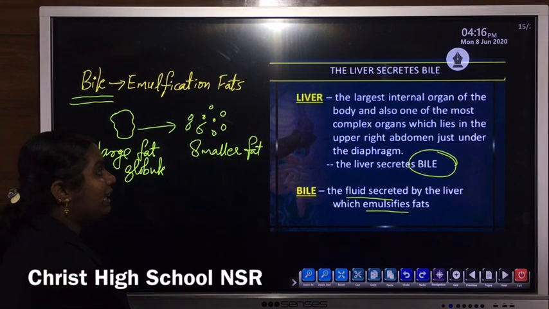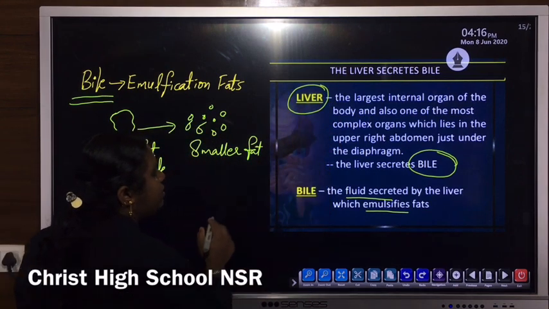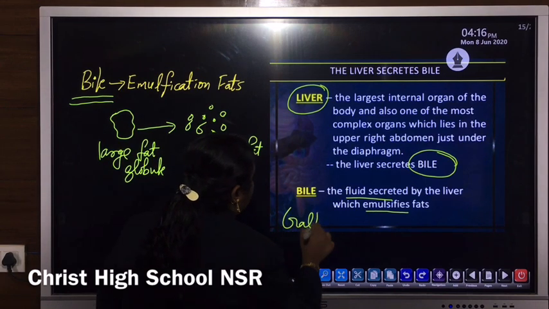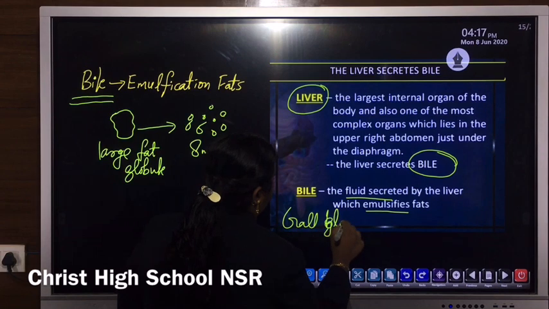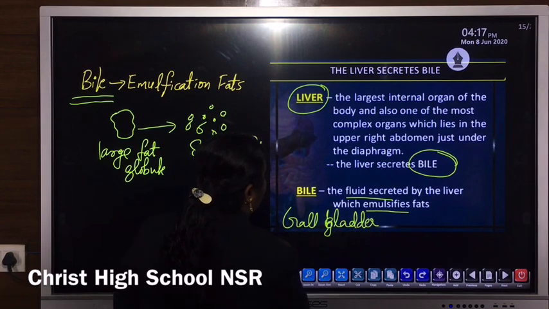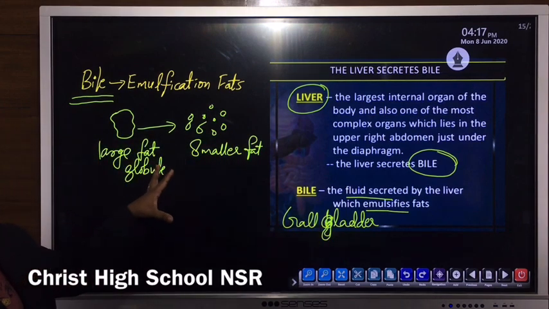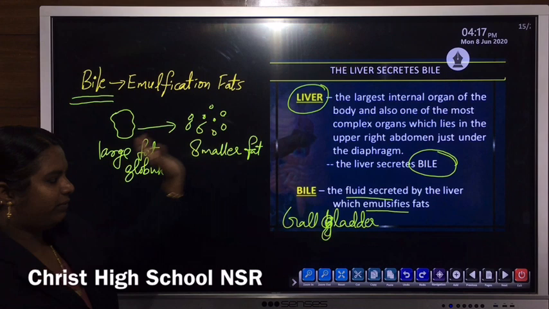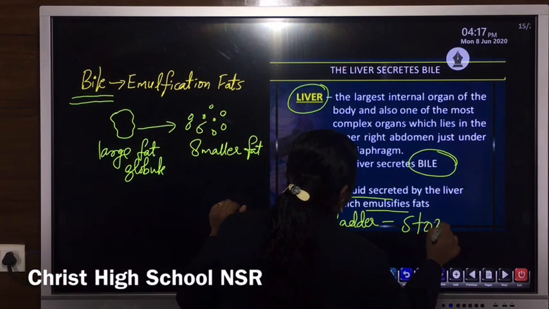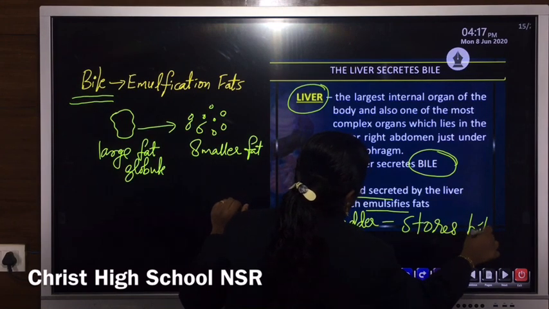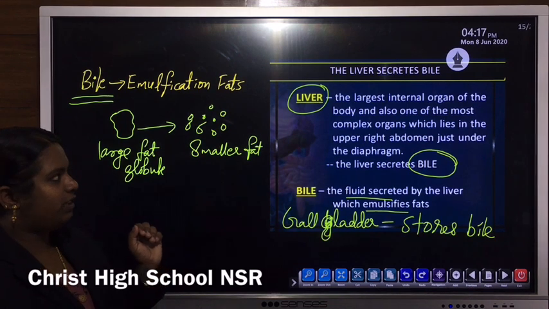Then bile is produced by the liver and it is stored in the gallbladder. It is stored in the gallbladder. So bile is secreted from the liver and stored in the gallbladder. The function of the gallbladder is to store the bile which is secreted from the liver.